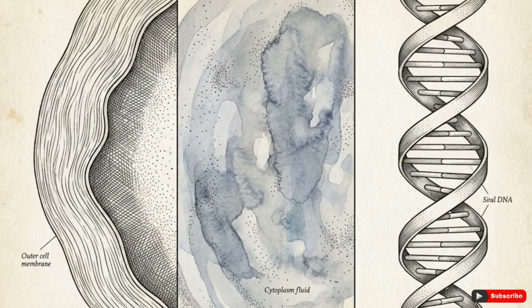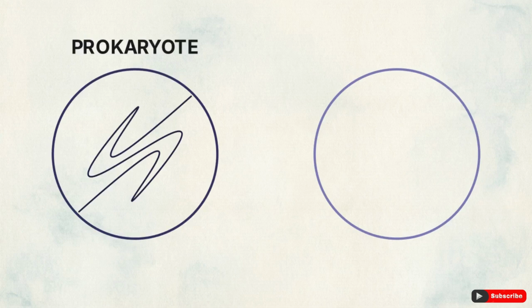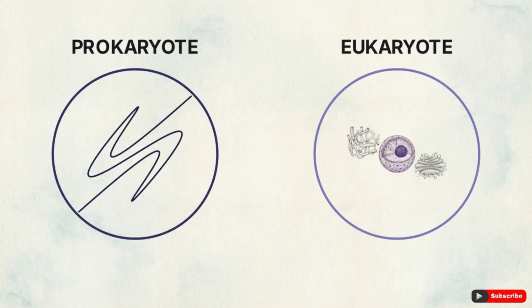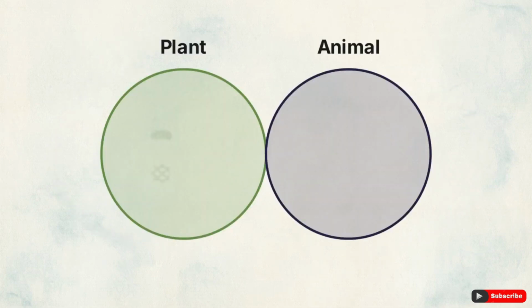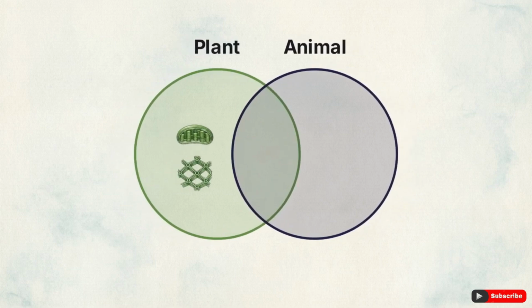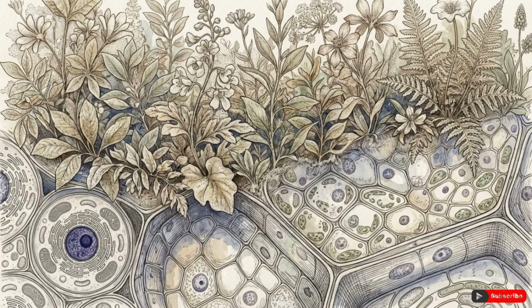To summarize the laws of biology, every cell possesses a cell membrane, cytoplasm, and genetic material. Prokaryotes are unicellular and lack a nucleus. Eukaryotes are complex cells with a defined nucleus and membrane-bound organelles. Only plants have cell walls and chloroplasts, though both plants and animals rely on mitochondria for energy. This microscopic layout explains the underlying mechanics of every living organism on Earth.